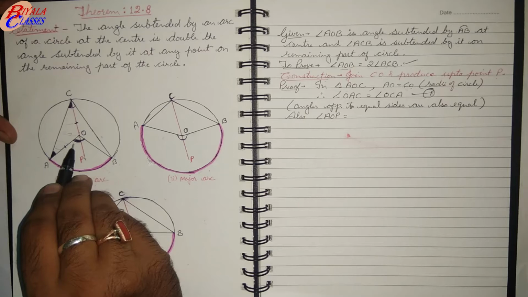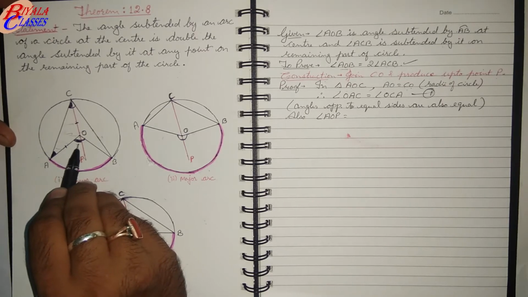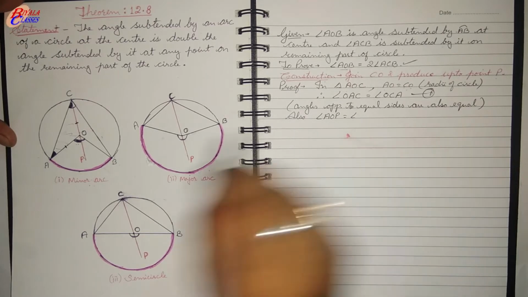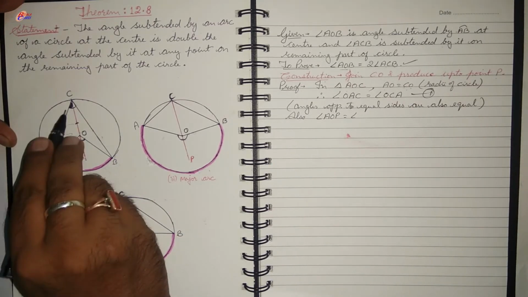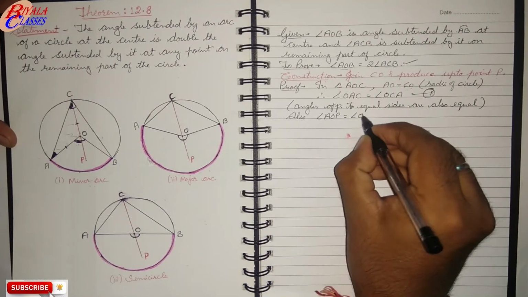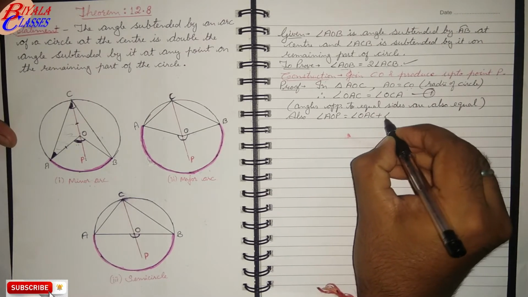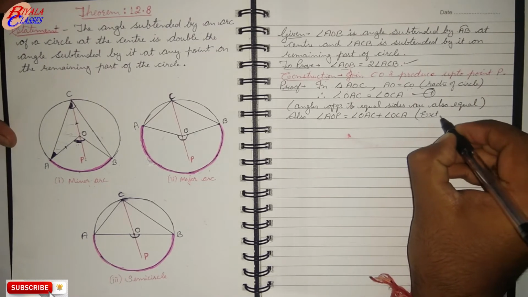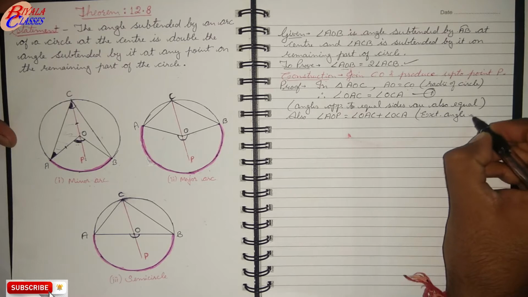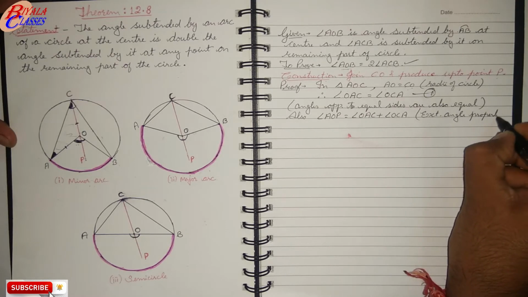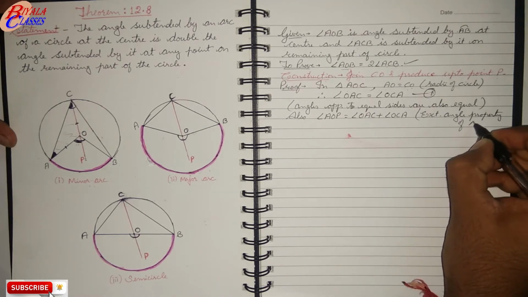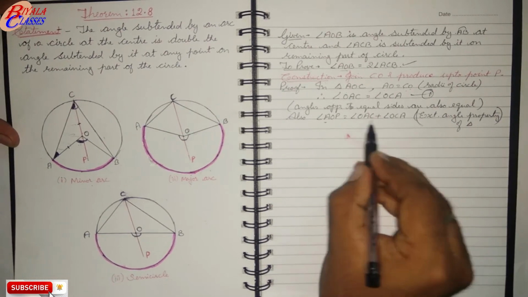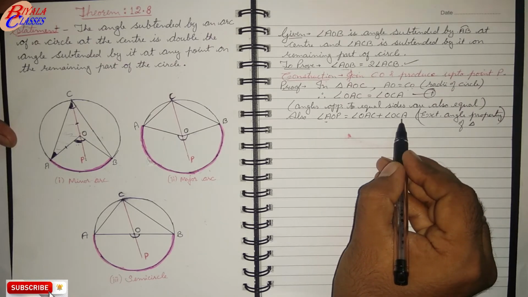Now you know the exterior angle property, what it says: the exterior angle is equal to the sum of the interior opposite angles. So which are the interior opposite angles? One is angle OAC and the other is OCA. So it is equal to OAC plus angle OCA. This is the exterior angle property of a triangle.